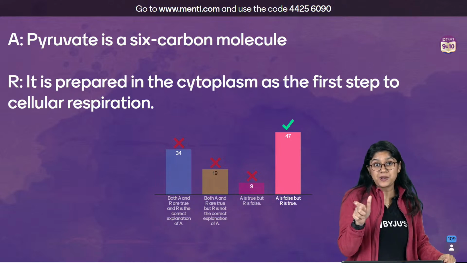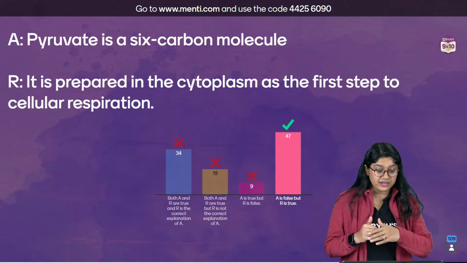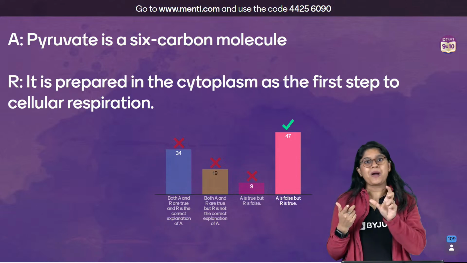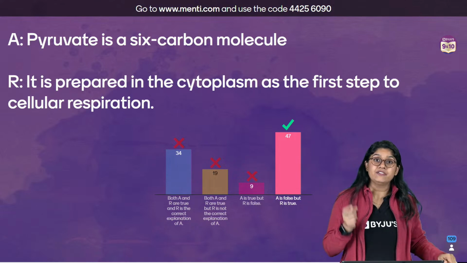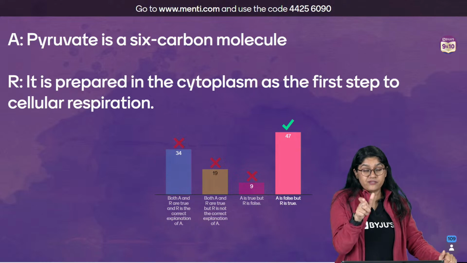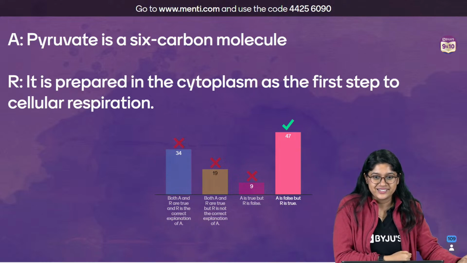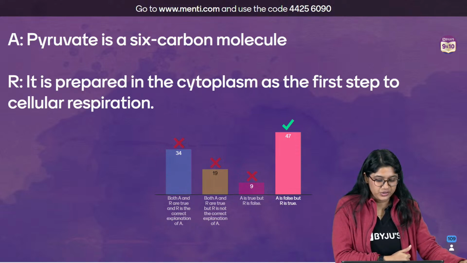In the cytoplasm, pyruvate will get converted further, right? The first reaction from glucose to pyruvate, we'll see over there. And once the pyruvate is there, if the oxygen is there, it will go to the mitochondria. It's okay, but I hope that you know the answer, right? Good.